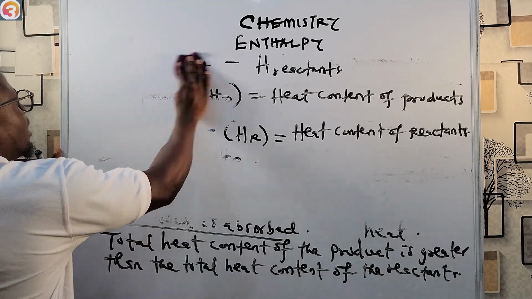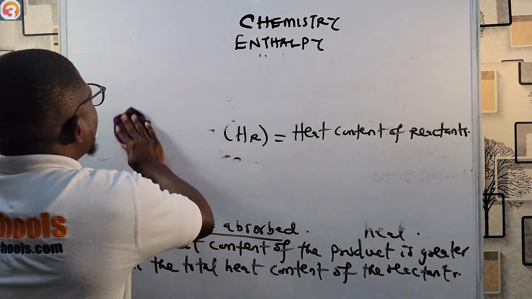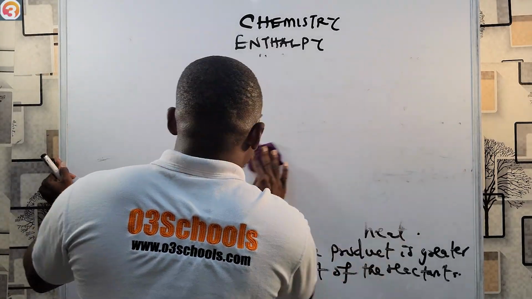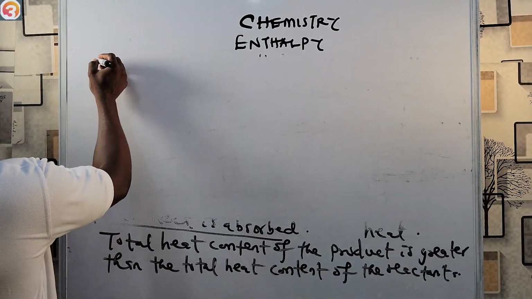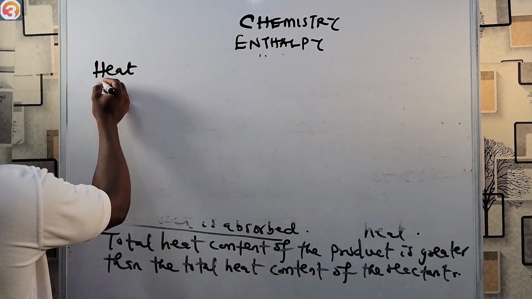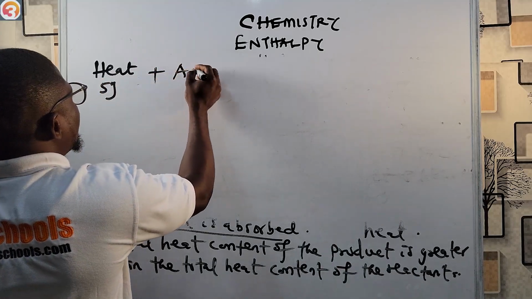I'm sure you understand the formula, right? We're going to apply it right now. Let's see an equation: A plus B giving you C plus D. A very simple reaction, of course. Let's say, for example, we have heat. Let's say the heat is 5 joule.